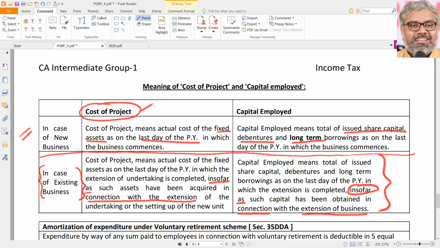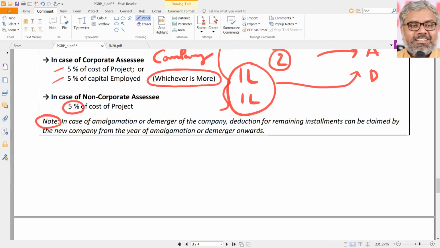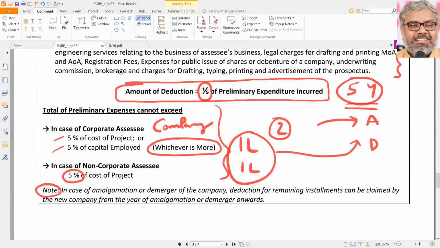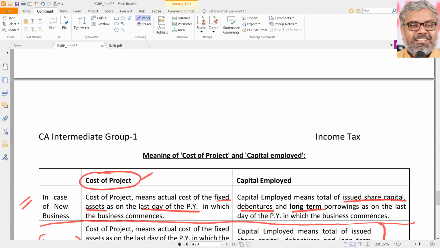Cost of project means the total actual cost of fixed assets prevailing at the last day of the previous year in which the business commences. Once we have that, 5% of them will be eligible for deduction, not exactly the deduction. Then compare that 5% with the actual expenditure. Whichever is lower will be eligible for deduction, that too in 5 equal annual installments. That is the essence of 35D.